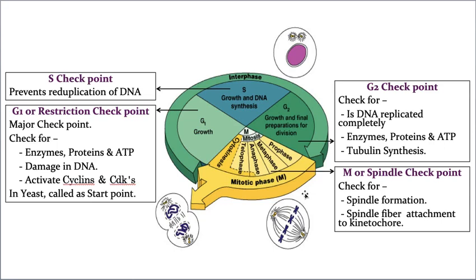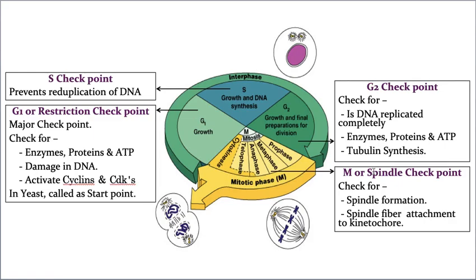Am I correct or not? How is this possible? This is possible because of the formation of the spindle fibers. So in the spindle checkpoint, spindle fiber formation is properly checked. That's why it is called a spindle checkpoint. And the second point it checks is that the chromosomes attach to the spindle fiber in the equatorial region with the help of kinetochores. So spindle fiber attachment to the kinetochores will be checked in the spindle checkpoint. Hope you understood what the checkpoints are and what things they check.